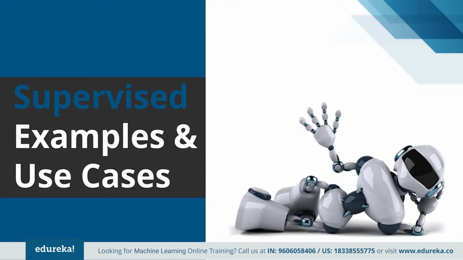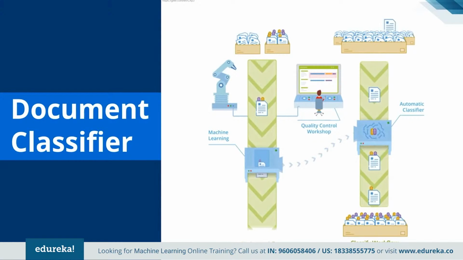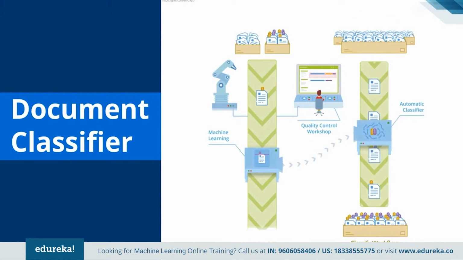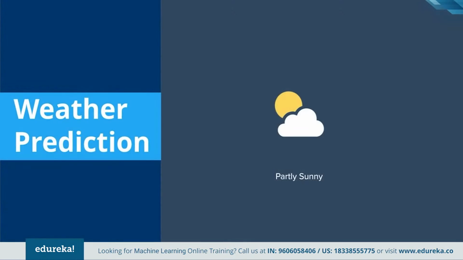Now let's see some of the popular use cases of supervised learning. Starting with the document classifier. The machine or the model is trained with a training dataset. Once trained, the machine can easily classify and sort the documents based on some criteria. Fine. Next is the weather app.